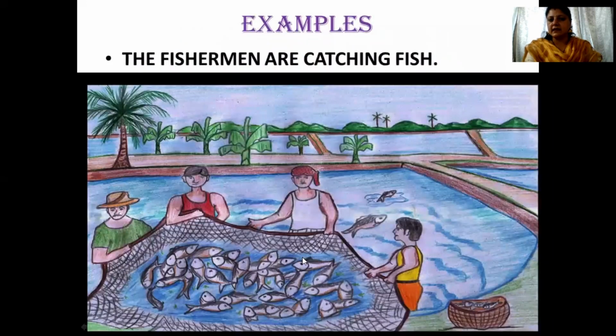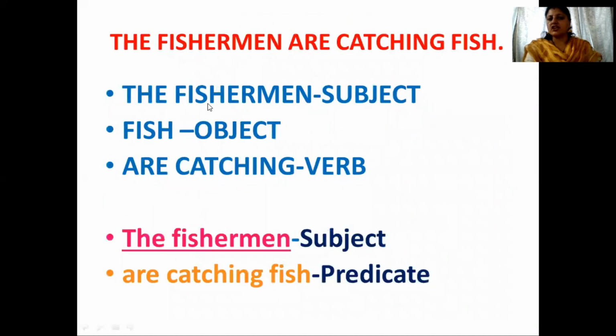Now look at this sentence. The fishermen are catching fish. Look at this picture. What are these people doing? These are the fishermen and they are catching fish. The fishermen are the subject. We are talking about the fishermen. Fish is the object. Are catching is the verb. So the fishermen is the subject. Are catching fish all together is the predicate. Is that clear?